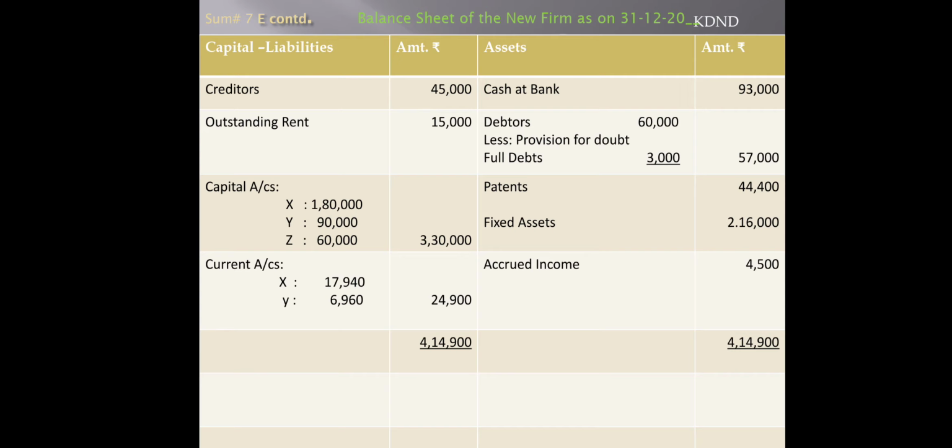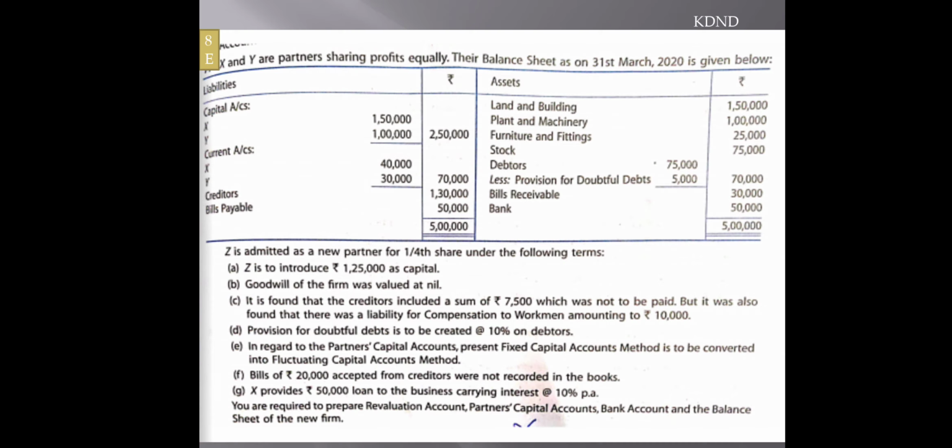And capital accounts are also to be closed with the same balances, and this will show you final total of 4,14,900. So this way your balance sheet tallies.